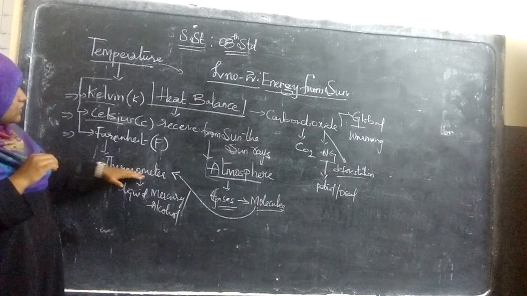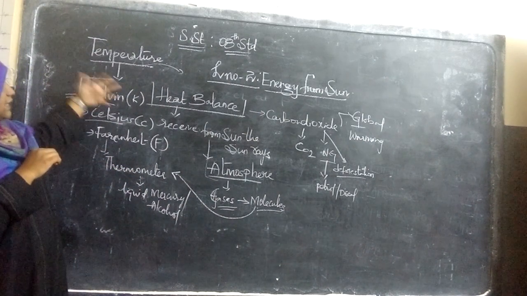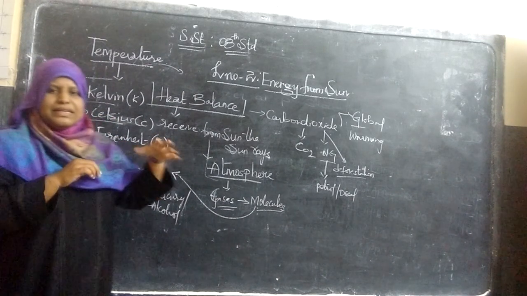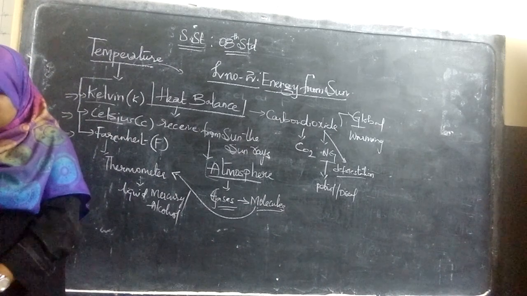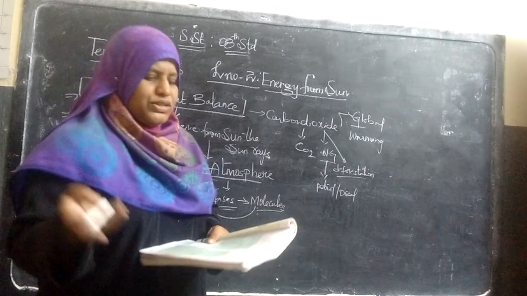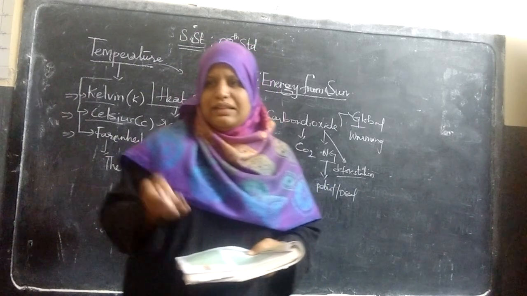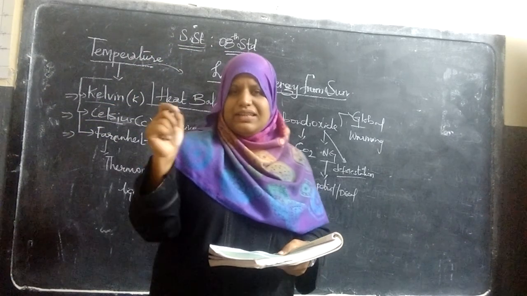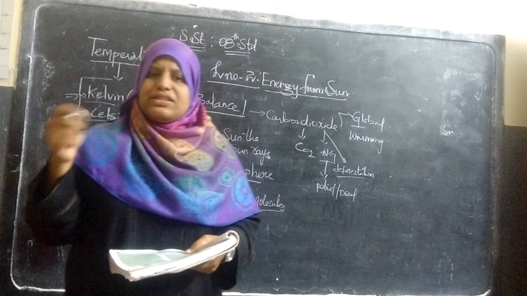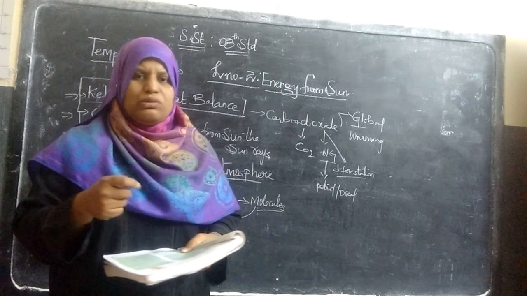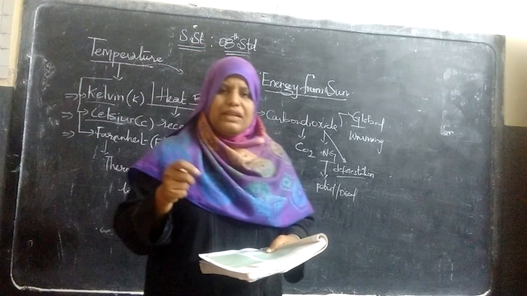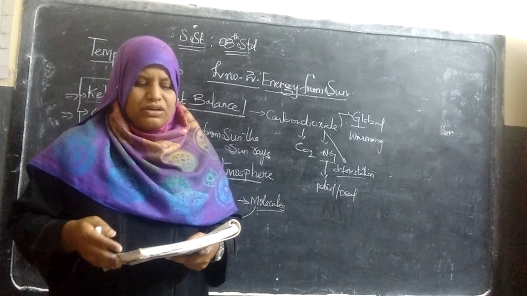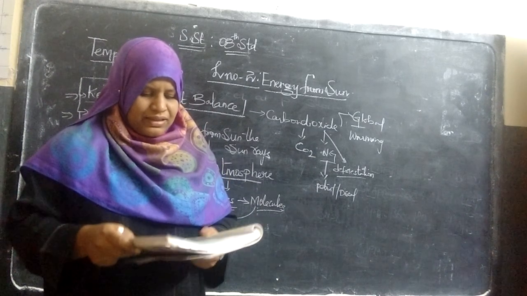So the temperature is measured with a thermometer in three variations, whether in Kelvin, Celsius or Fahrenheit. Here is an activity to do in the classroom, now that we are out of the pandemic. If you have a thermometer, take it and, with the help of your elders, check the temperature of hot water, then cold water, then freezing water, and you will get an idea of how these are measured. So bring the thermometer to the classroom and find out the temperatures. This is an activity you need to begin.